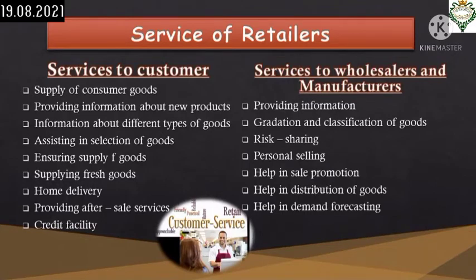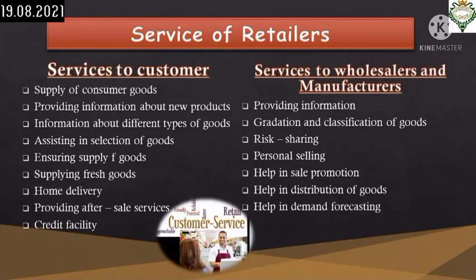According to services to customers, there is supply of consumer goods, that means the retailers satisfy the wants of the consumers by supplying different types of consumer goods according to their demand. Then providing information about new products. If a new product is introduced in the market, the retailers provide significant information about the product to the consumers. Then informing about different types of goods, that means the retailers inform the consumers about the goods which are available in the market.